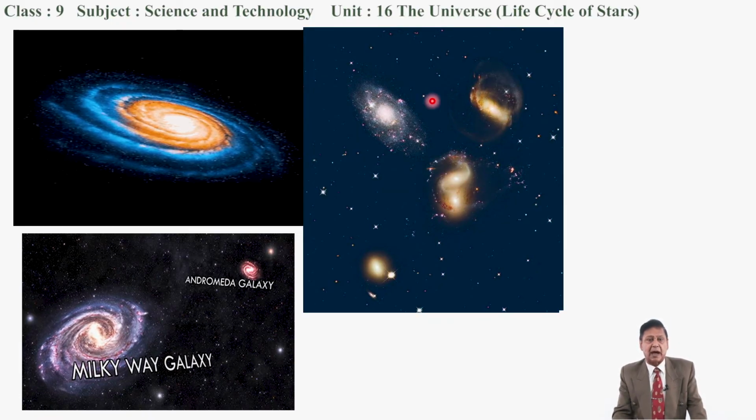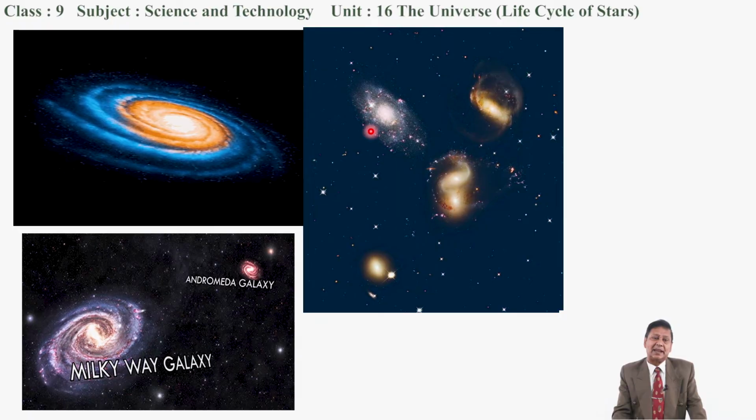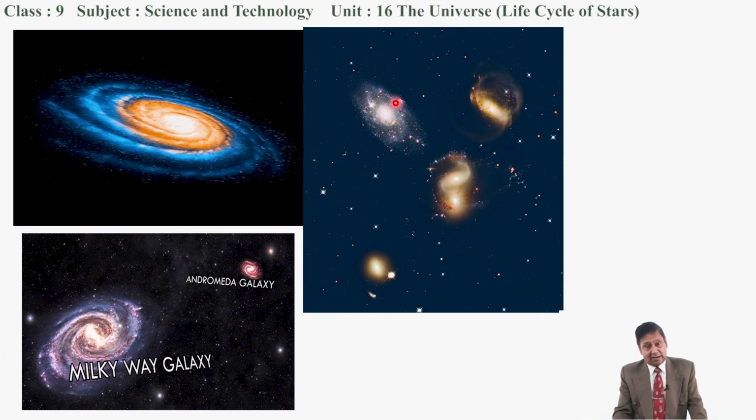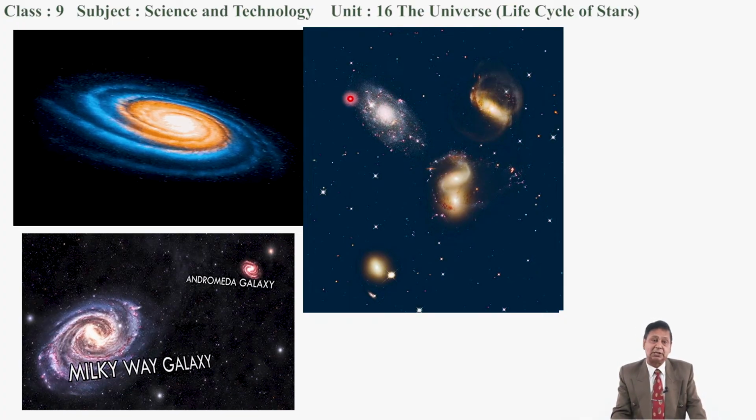There is another type of galaxy also, which is irregular shaped. I mean to say, they do not form any definite pattern. We cannot say what shape it has. There are different shapes of galaxies. Each of them contains billions of stars, but the shape is not so clear.